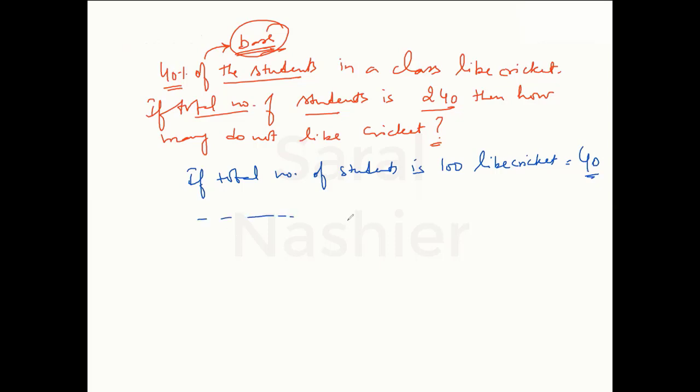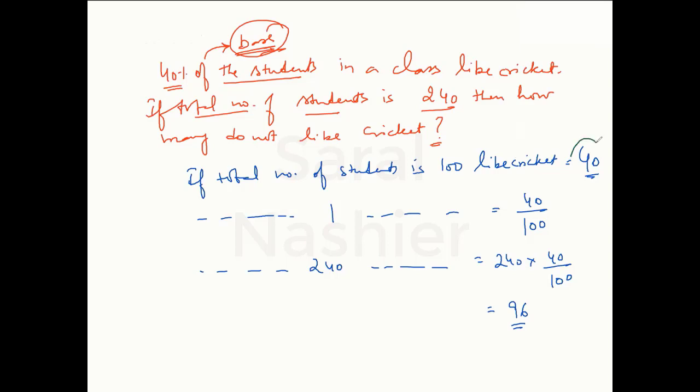If total number of students is 1, the number of students who like cricket is 40 divided by 100. And if total number of students is 240, the number of students who like cricket is 240 into 40 divided by 100. When you calculate this, this gives you 96.